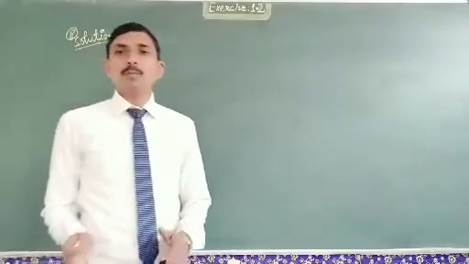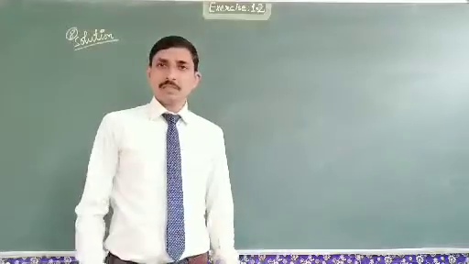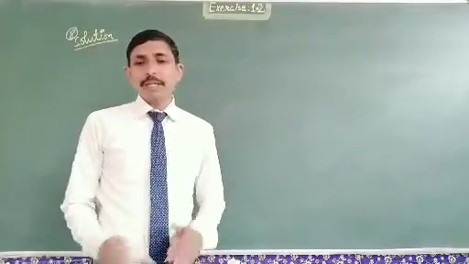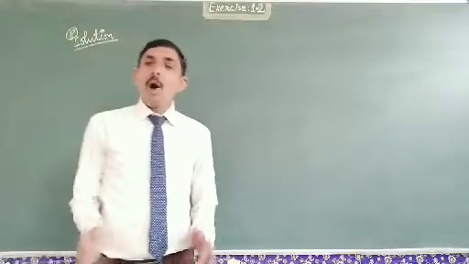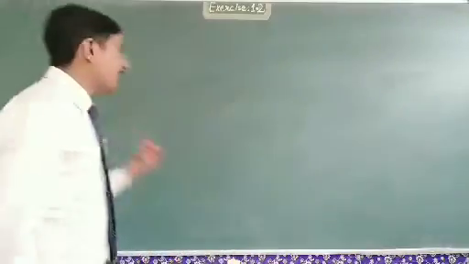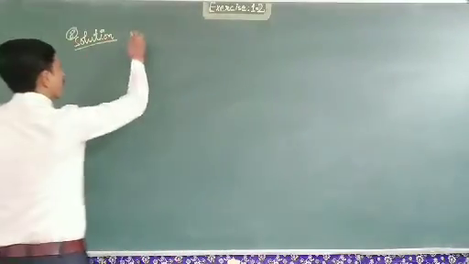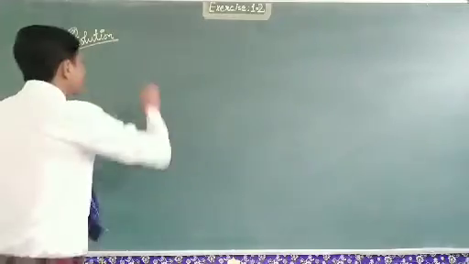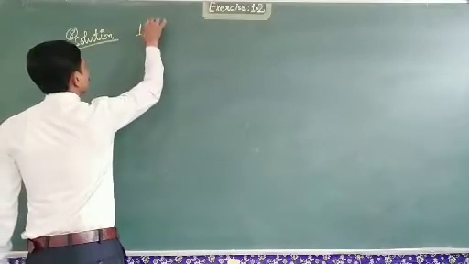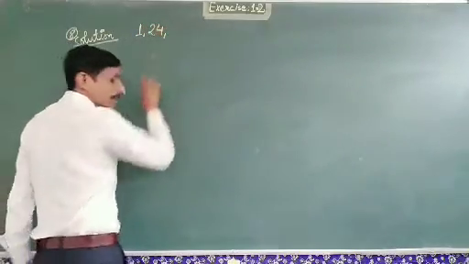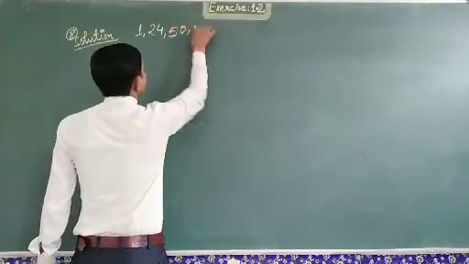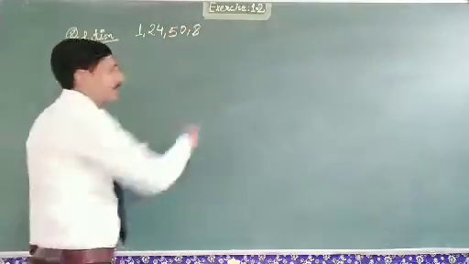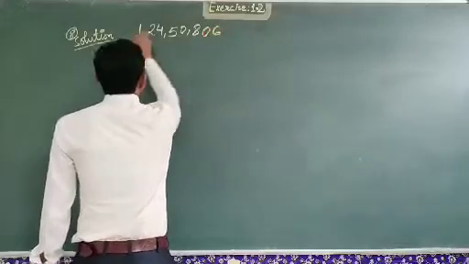Preceding means we have to write the predecessors, three consecutive predecessors, which must be odd numbers also. Our given number is 1 crore 24 lakh 50,806.